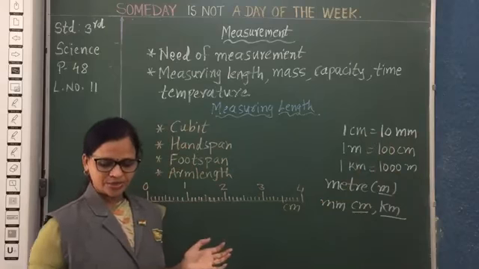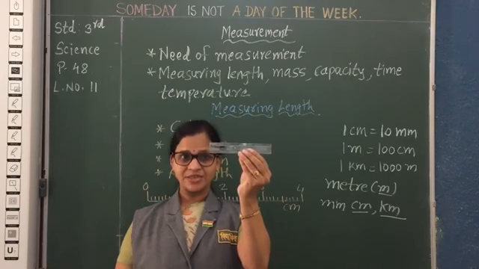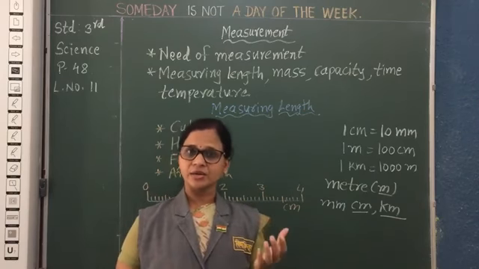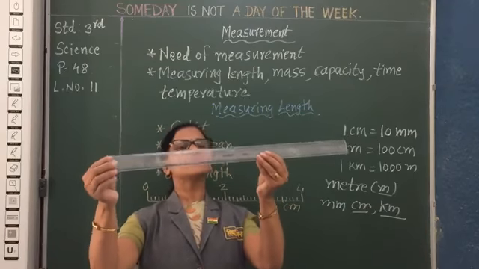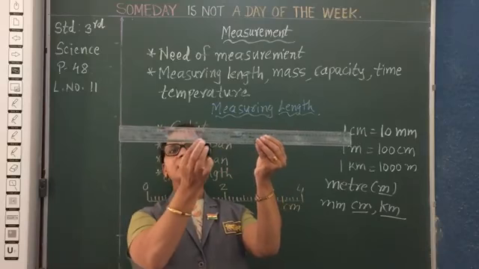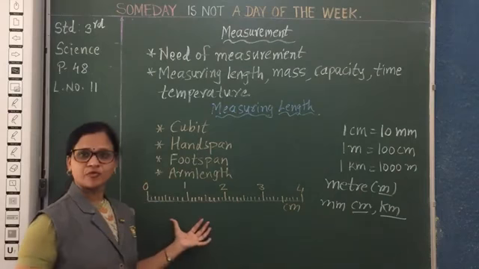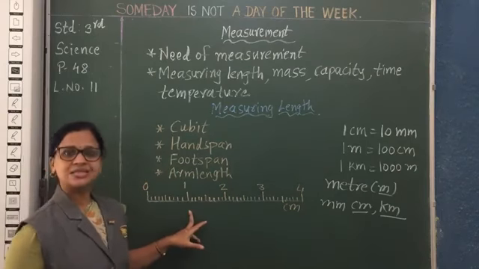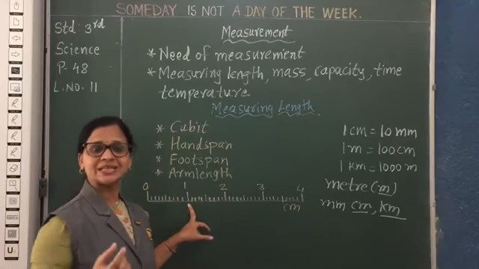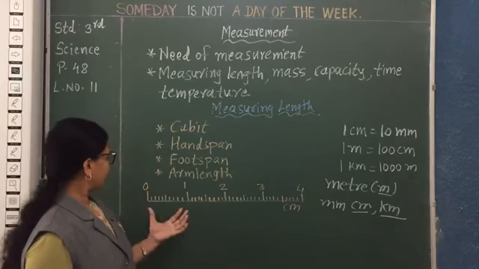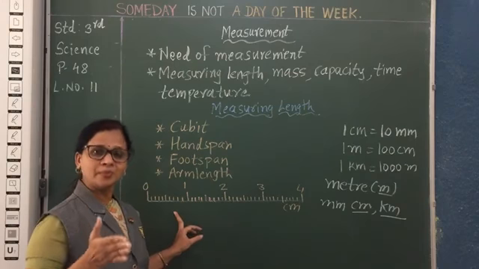Now see here, you must have seen your ruler. This ruler is 15 centimeter, and some rulers have 30 centimeter also. This longer one is 60 or 61 centimeter, and on one side centimeter and on the downside inches are given. See here, if I want to measure, you can see there are longer lines and smaller lines. Now these longer lines represent centimeter, and the smaller lines represent the division of centimeter, that is the millimeter.